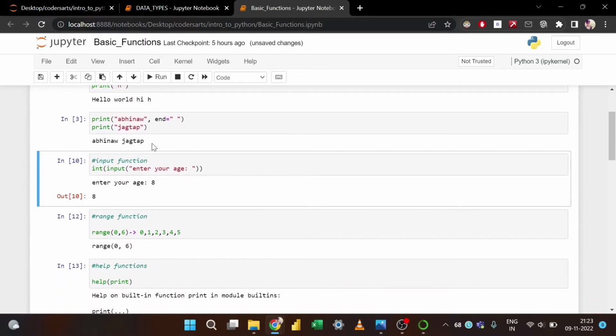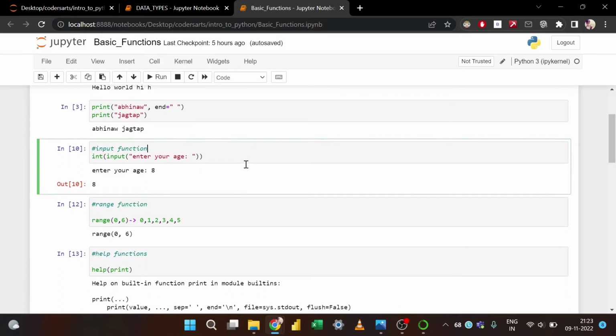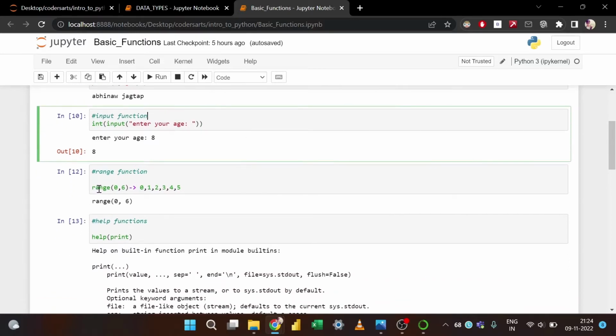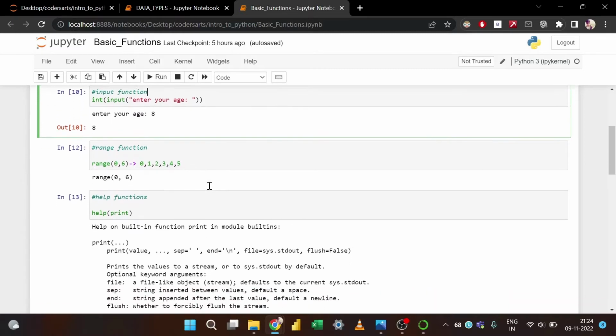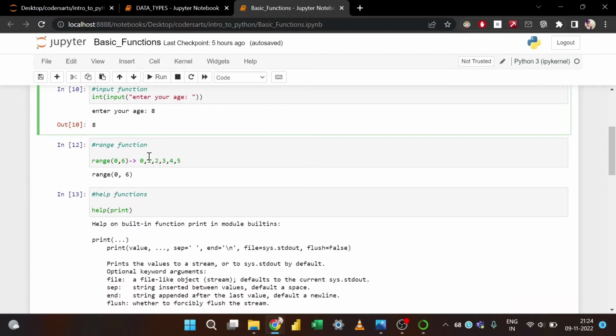After print function, we have input function. So whatever inputs, user defined input, if you want to take, you can take by using this input function. Input function by default in Python 3 is considered as string. So if you want to take your input as integer, you have to define it as integer in front of it. After input we have range function. So for example, if you just write range 0 to 6, it will have its value 0 1 2 3 4 5, and we generally use this range function in the loops.